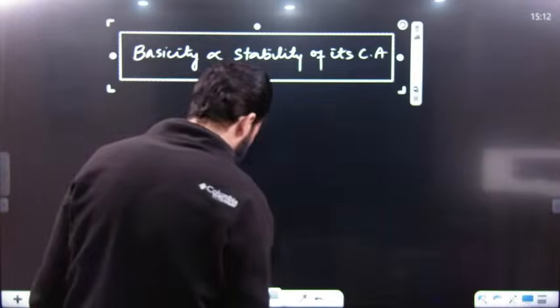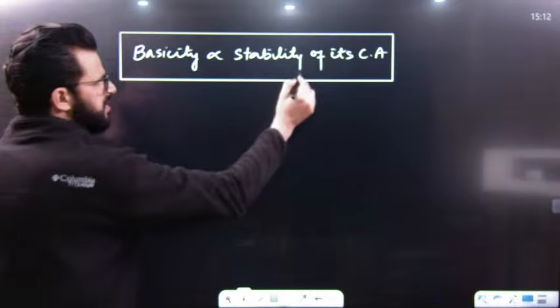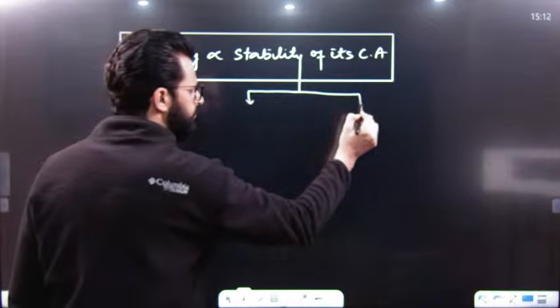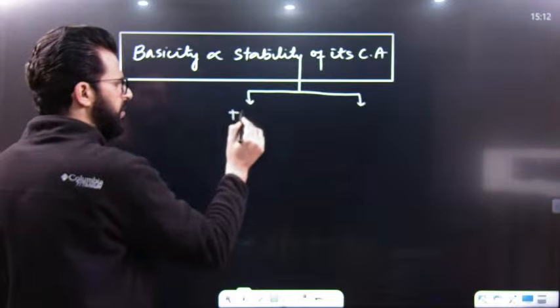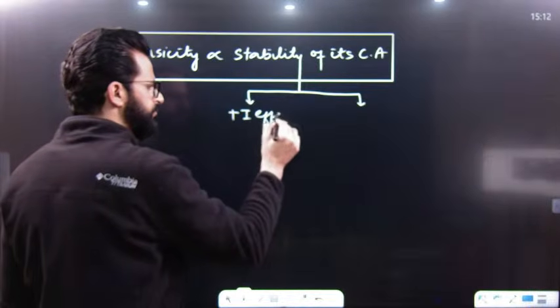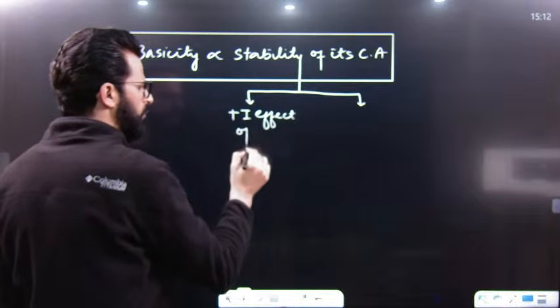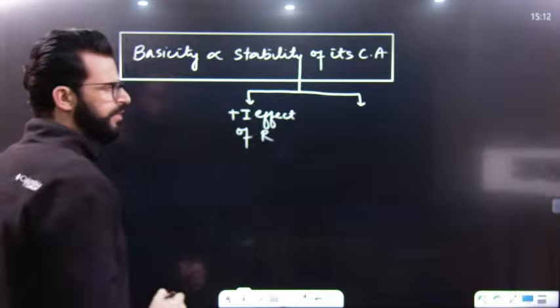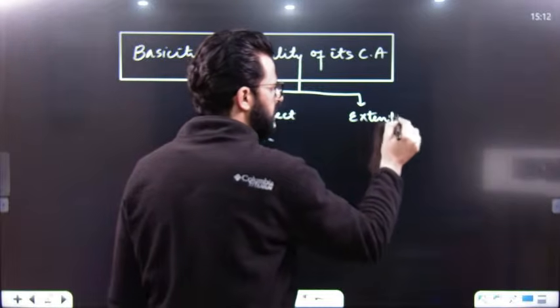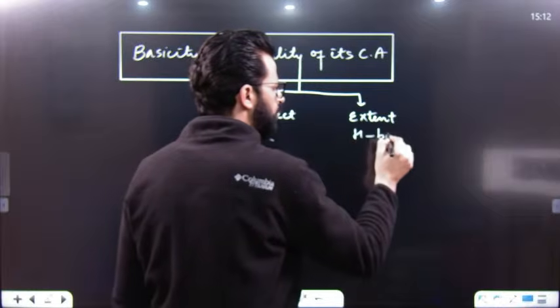Now, have a look. Remember, this stability of conjugate acid actually depends on two factors over here. One, we can say simply that it is dependent on plus I effect of R, the alkyl group of amines, and number two, extent of hydrogen bonding, or you can say solvation.